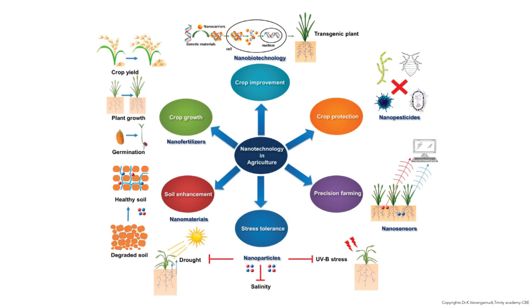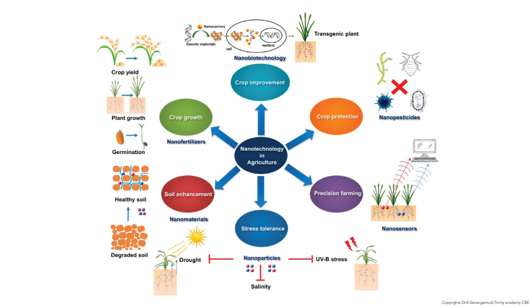The nanopesticides are highly used in crop protection. And in precision farming, nanosensors are used to detect the soil health as well as plant health. For stress tolerance, the nanoparticles are extensively used for salinity, drought, and UVB stress resistant varieties.